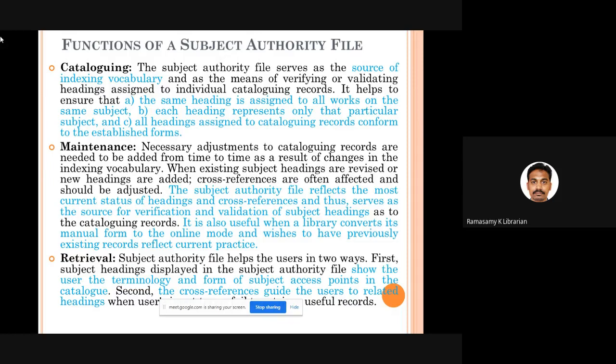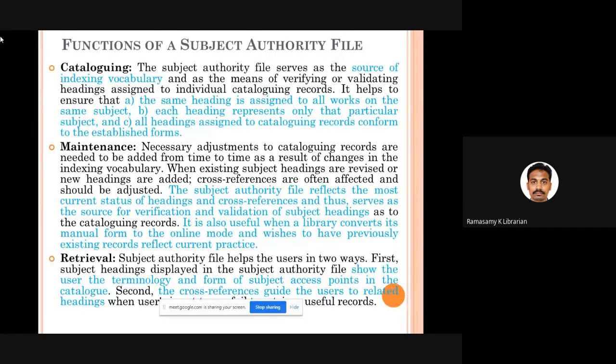What you can do, in olden days, you might have used some other words. Now you will be using new words. How to create everything in an automatic way? Then you can depend on the subject authority list to find out what word I used 10 years before, how the word has changed over a period of time, and what is the new word I am using now for all these purposes.